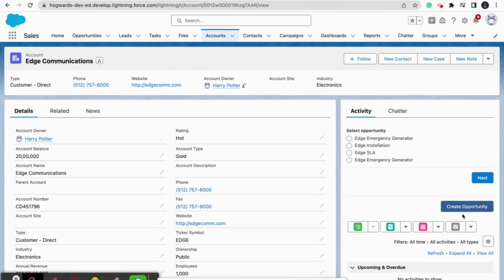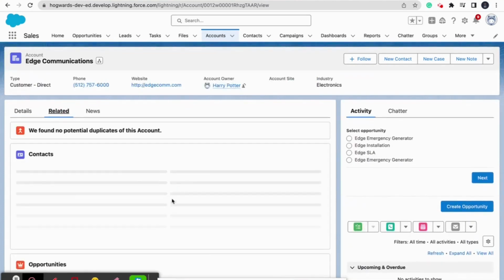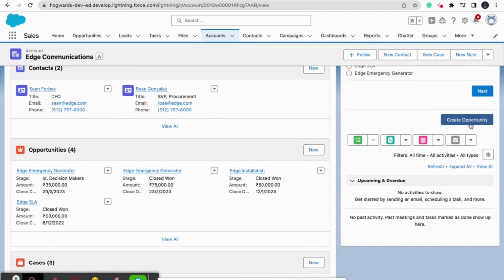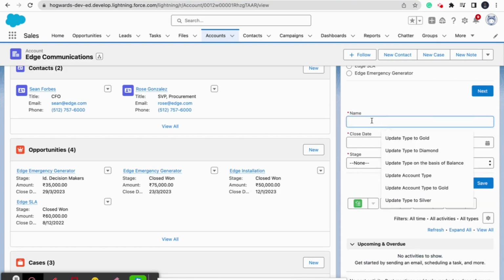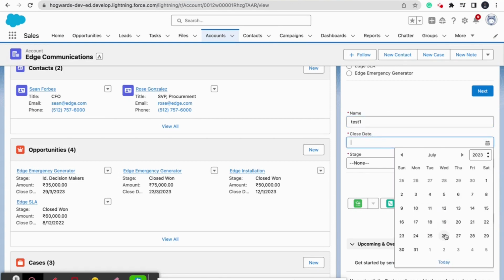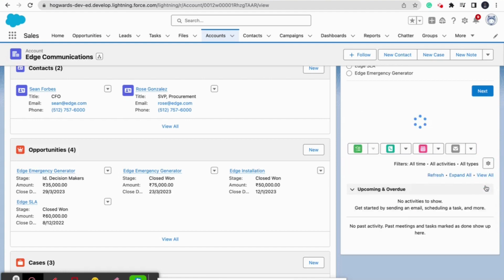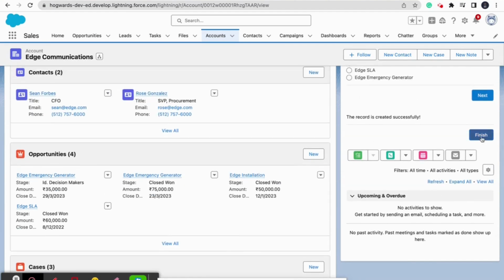So as you can see, this component is created, right? Create opportunity component. I think there is an issue in this component, but we will check. Okay, we will run the flow, and then we will fix that issue. So now once we click on create opportunity button, we need to pass the values test 1, today, and then close one and save. So it says the record is created successfully.